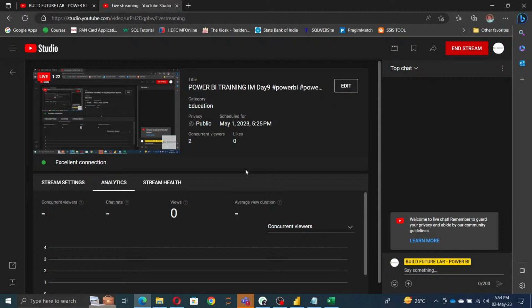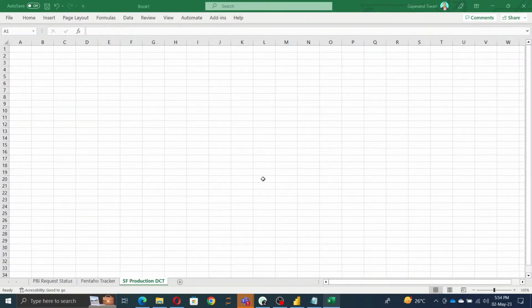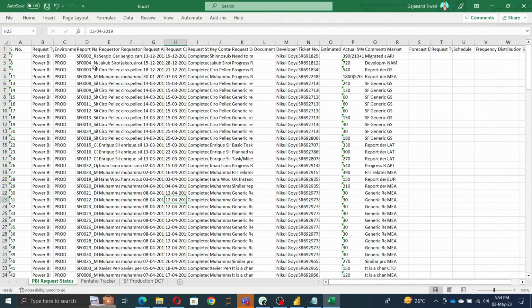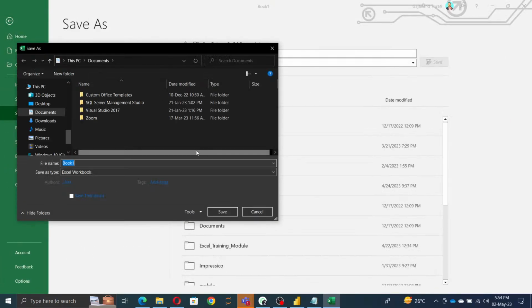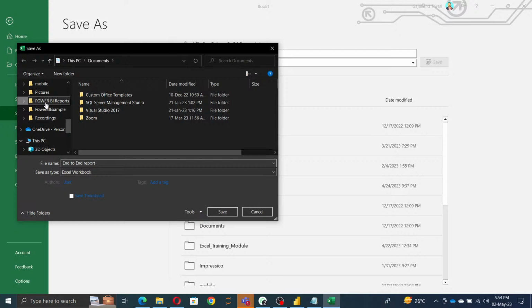See, whenever we are going to work on a report, we must try to understand the data. Whatever data you have, we first need to understand the requirement gathering logic and then move on to the end-to-end report. Today we are going to explain everything in great detail.